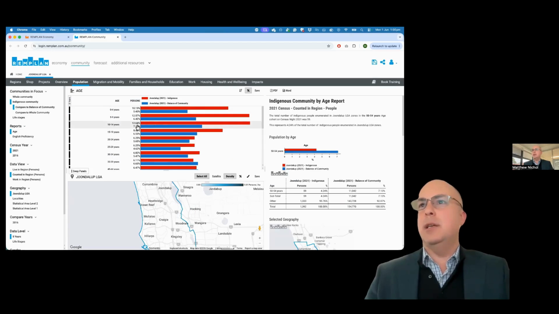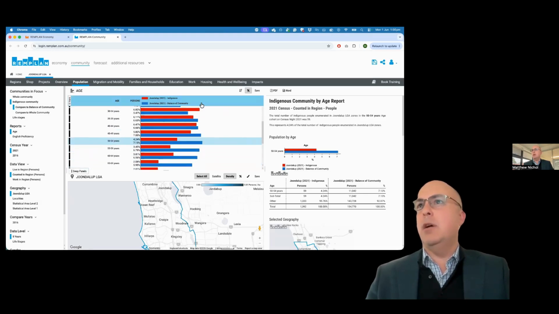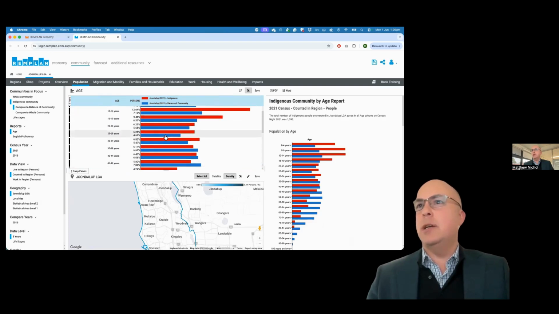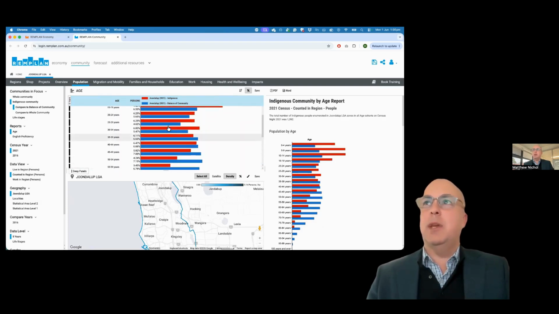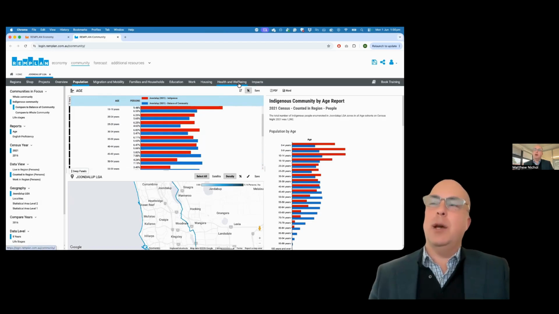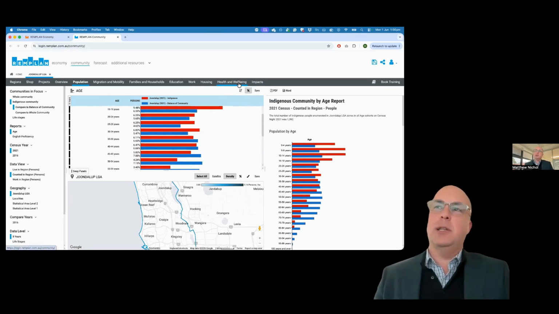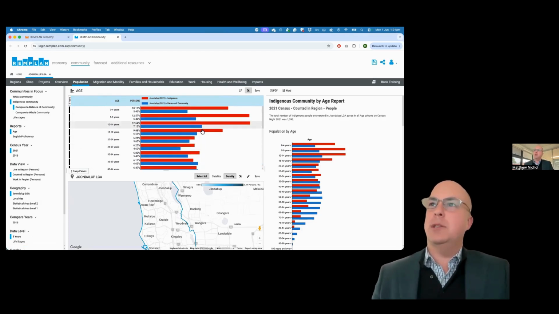And you can see here, if we look at the Indigenous community in red compared to the balance of the community, it appears to be overall a much younger age profile. You'll see that if you look under health and well-being, and have a look at long-term health conditions, there are notably lower rates of those age-related conditions such as arthritis, diabetes, cancer.